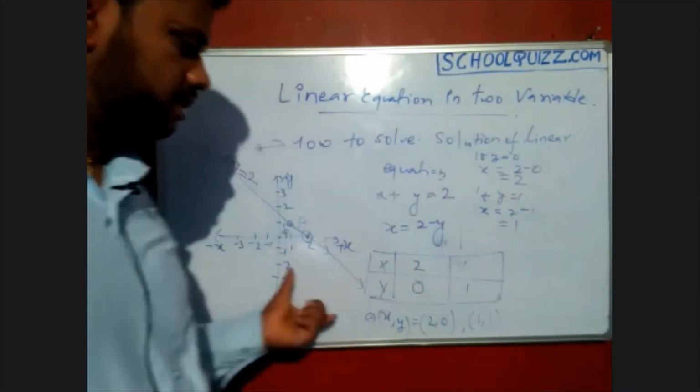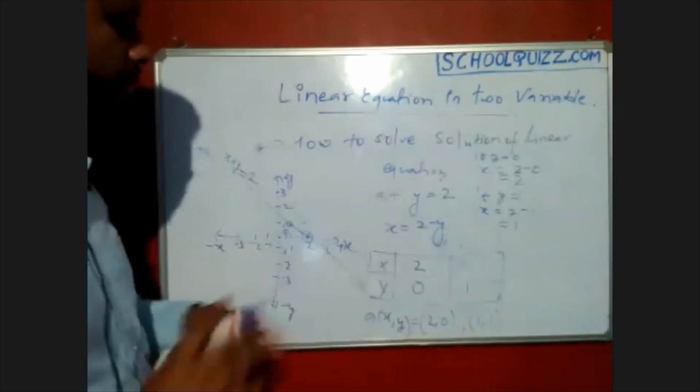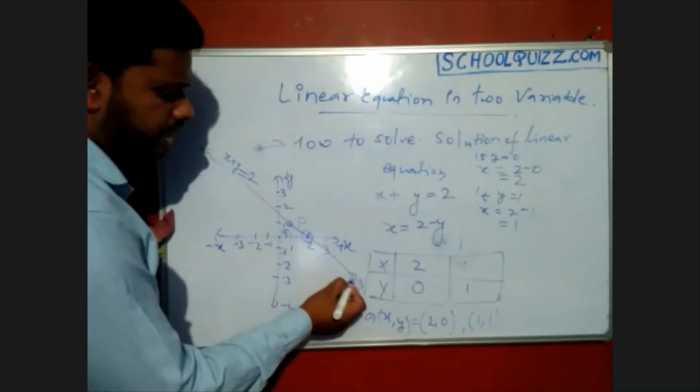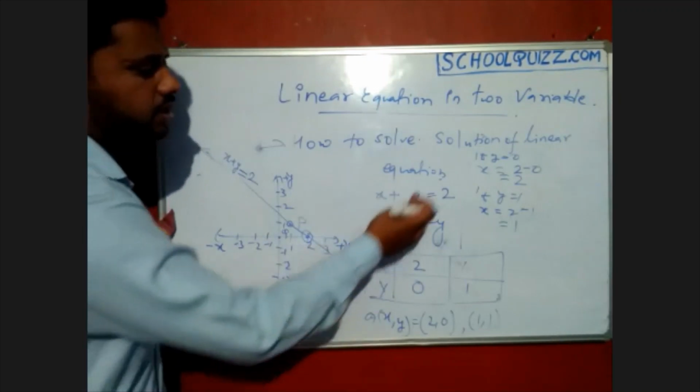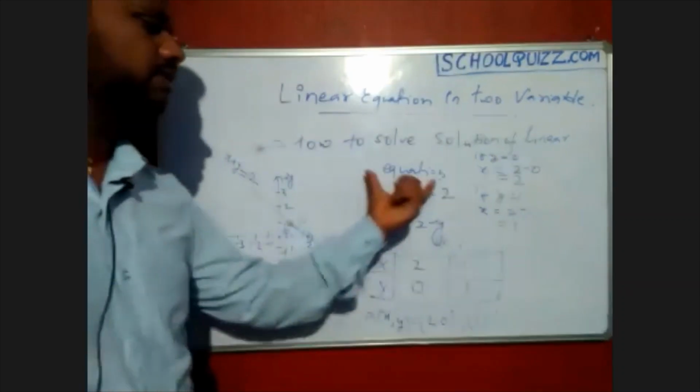That means here also the same thing. Any point you choose from this line will satisfy this equation easily.